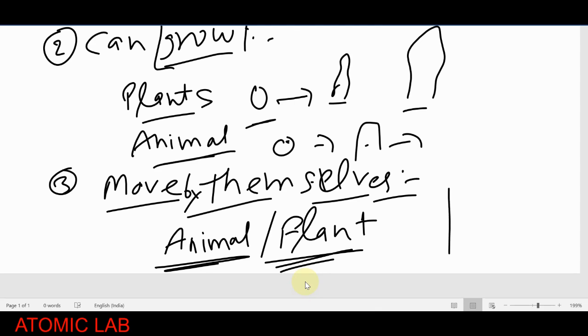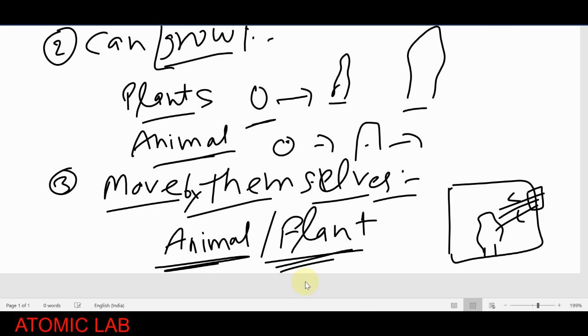For example, suppose this is a dark room, and I grow a small plant here. This is a very small plant and I put it in the dark room, and I make a ventilator here. Here I have used a ventilator, okay, and I am giving sunlight from this direction to this plant. So this plant is getting sunlight from only this direction.